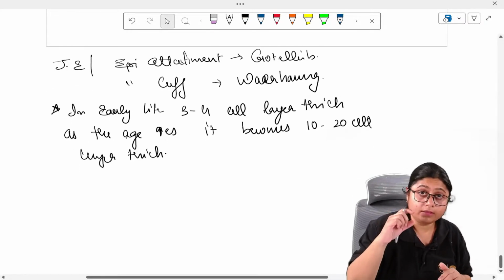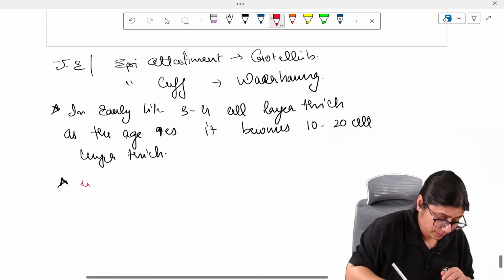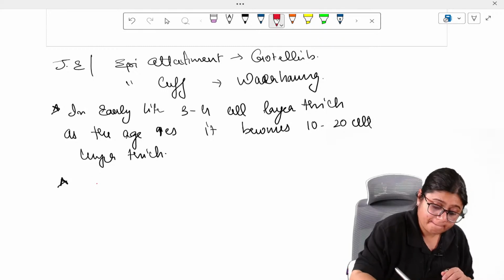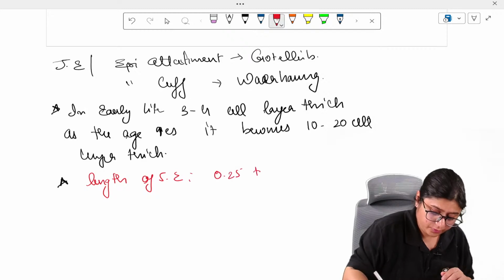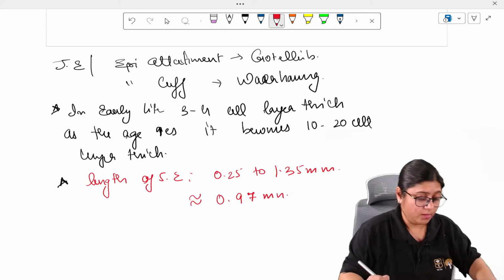The length or the width of junctional epithelium, this is important. The length of junctional epithelium is 0.25 to 1.35 mm. On average, you can tell it as 0.97 mm.